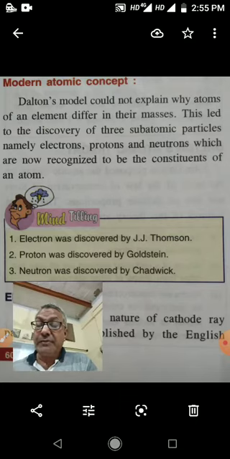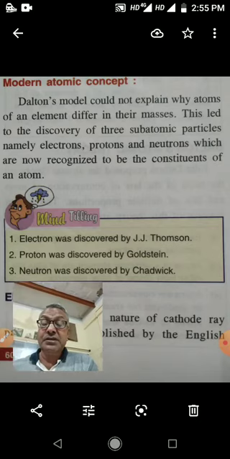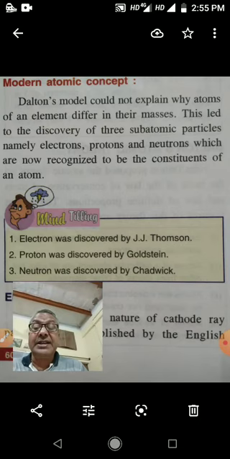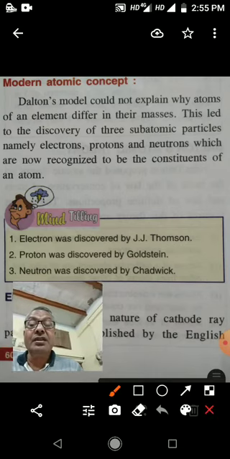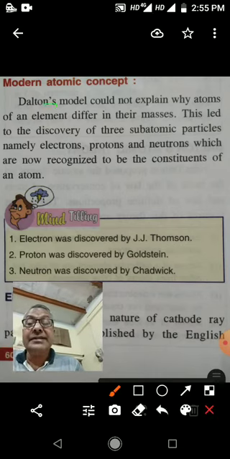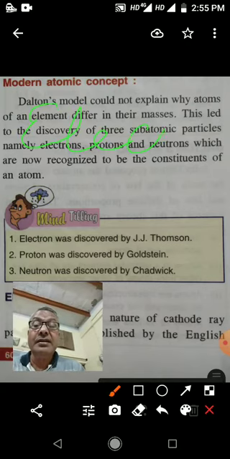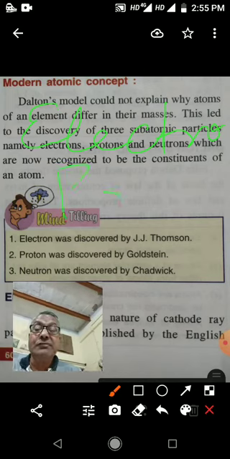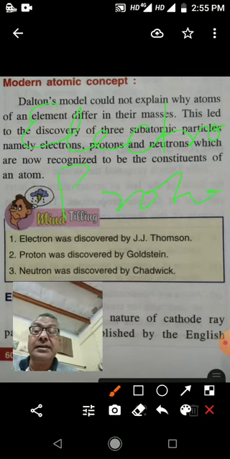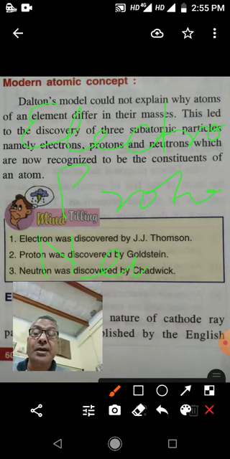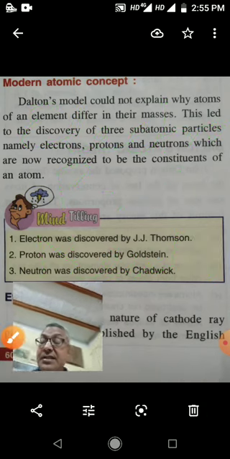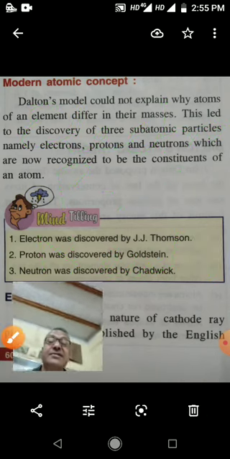According to the modern atomic theory, an atom is made up of three subatomic particles. Of these three subatomic particles of the atom, the first particle is electron. Electron is the first particle. The second particle is proton, and the third particle is neutron. So the atom is made up of these three subatomic particles.